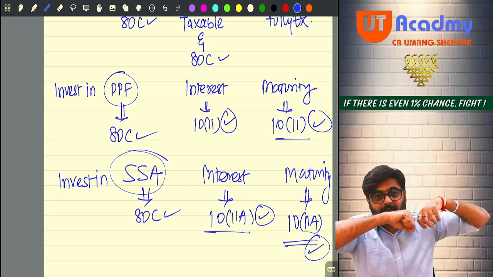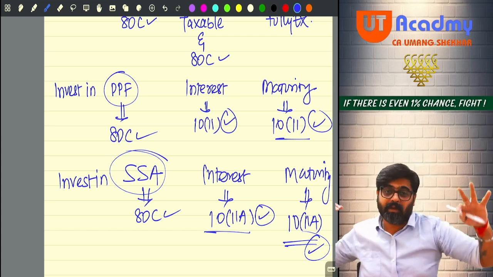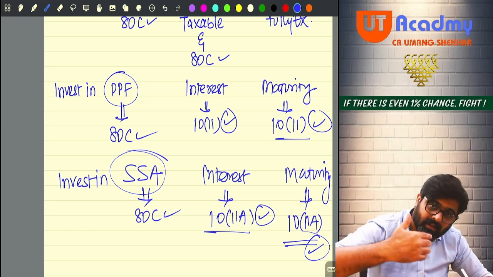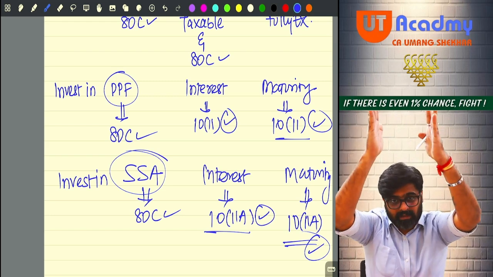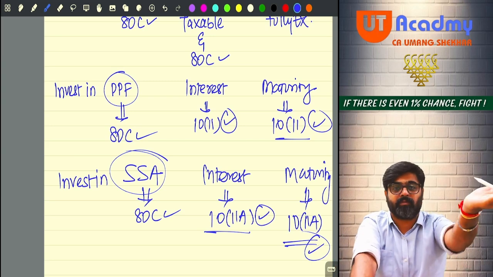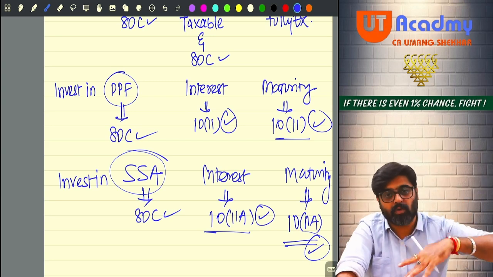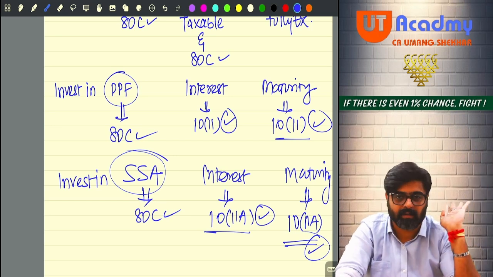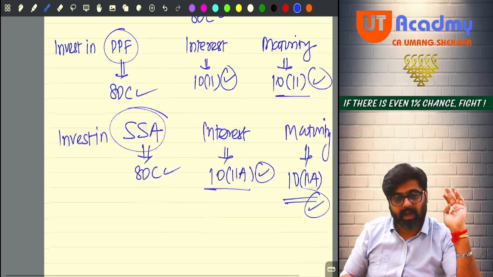Some amount will also come at the time of maturity, that is also exempt. Right now you invest the amount, that also you take as a deduction under 80C. But the interest which will come will be exempt under these sections. As per these sections, claim the exemption, don't show this interest as taxable anywhere. Getting my point, sir?